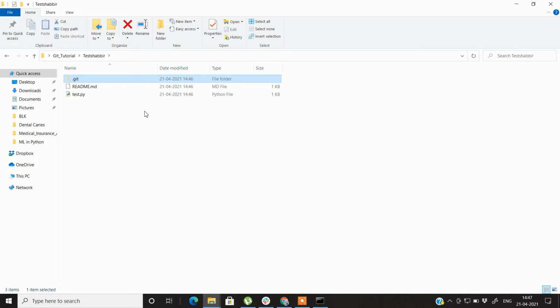What if you have a folder which has all the source code and you want to represent it as a GitHub repository? How will you do that? Suppose I delete this .git folder. Now you can see that there is no .git folder in this folder.